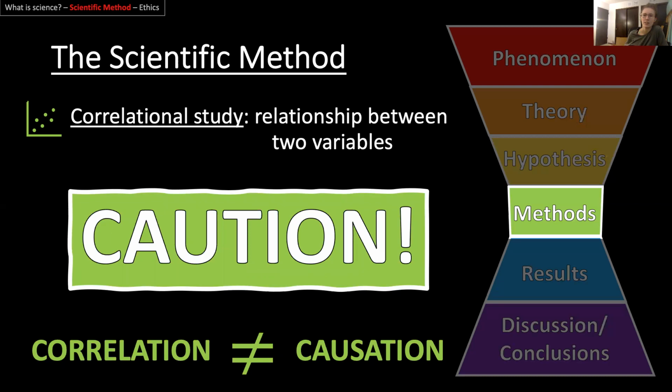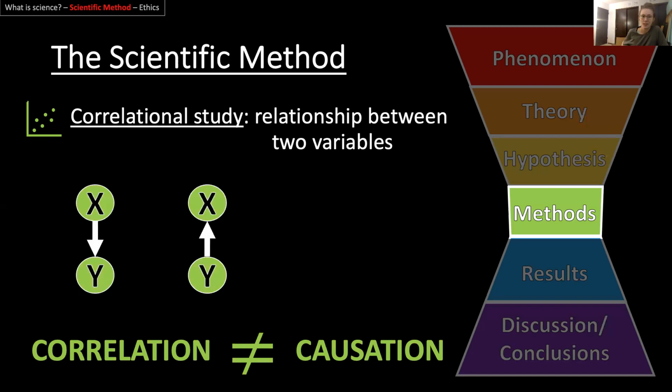Correlation, two variables being associated with each other, does not imply causation. If you take one thing away from this lecture, correlation is not causation. Ice cream sales do not cause an increase in murder. The two variables are associated. It's not true that one necessarily causes the other. So there are a couple of reasons why that could be the case.